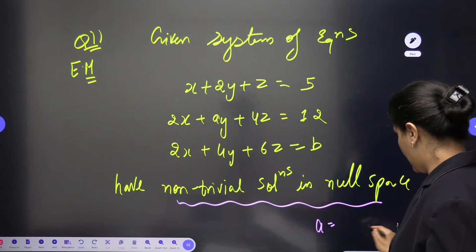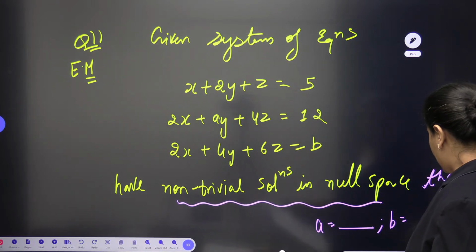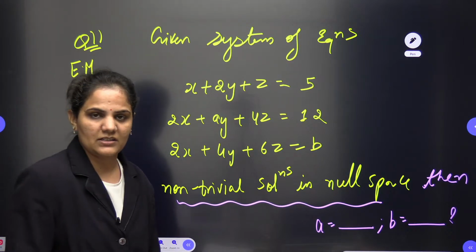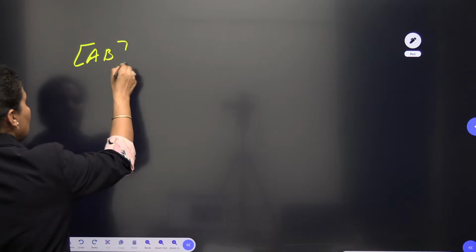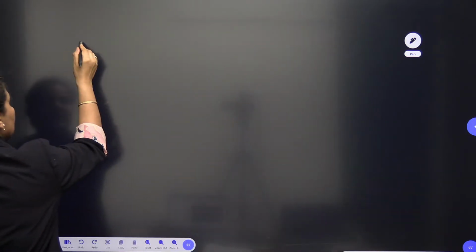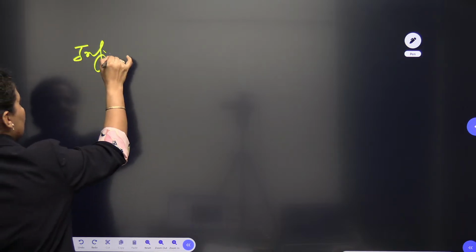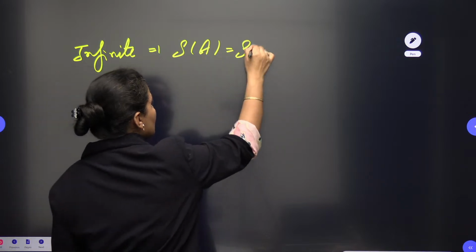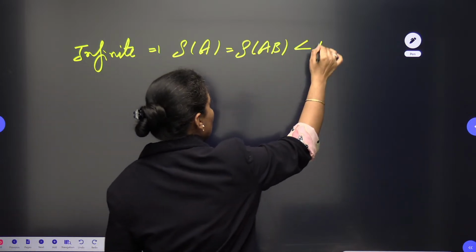Here it is asking about the values of a and b, and I can guarantee that within a few lines we can solve this question. Let's see. First of all, I will go for the matrix AB. Why? Because one very important thing I can understand from this question is that it is given the system will have infinitely many solutions. Infinitely many solutions means the rank of matrix A equals the rank of matrix AB, which will be less than the number of unknowns.